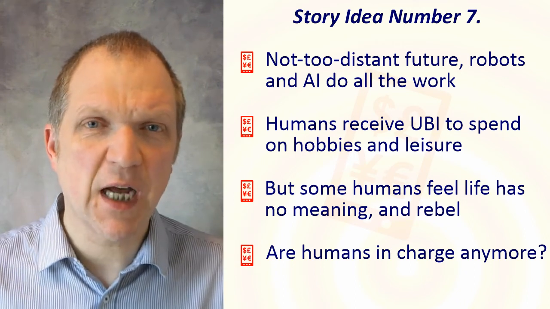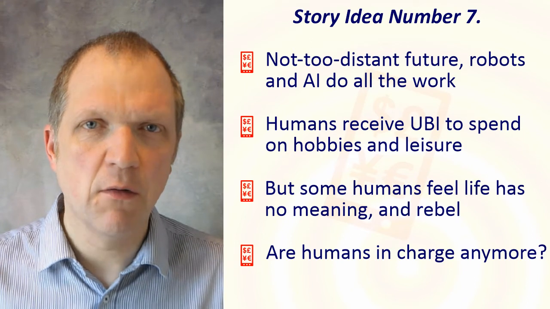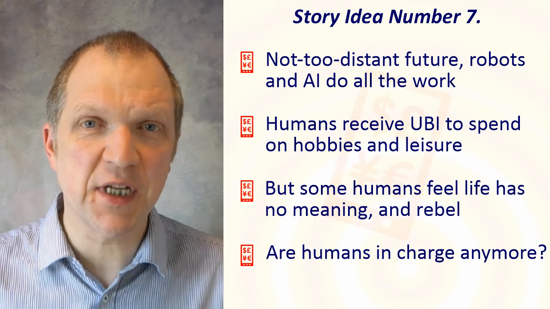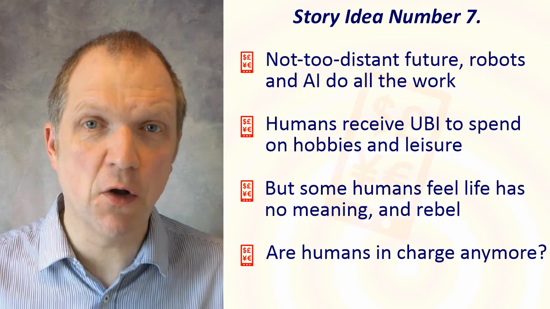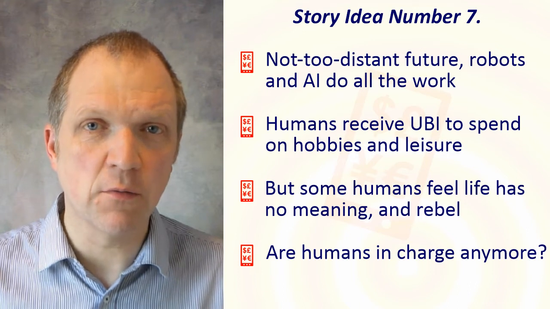They rebel, but how does the ruling class react? Are the rulers actually robots and AI? Are humans no longer in charge, no longer in control?